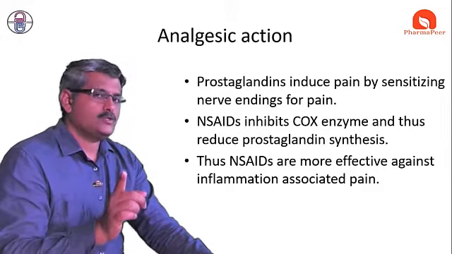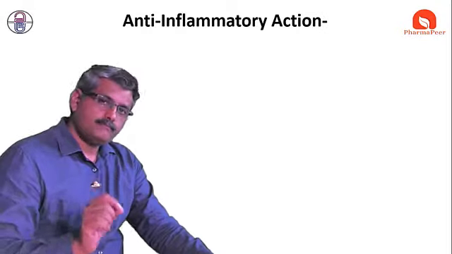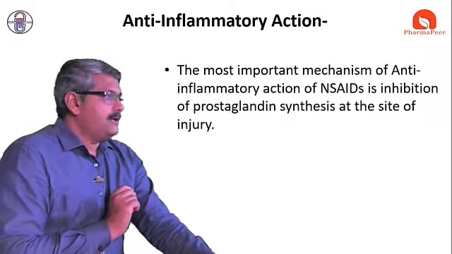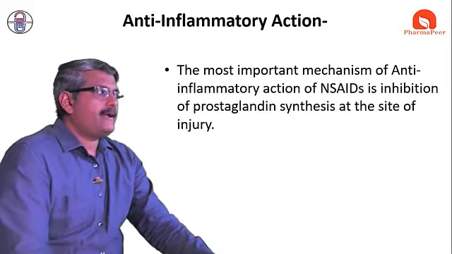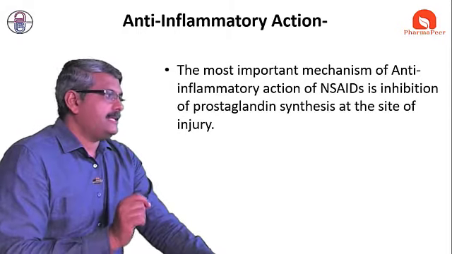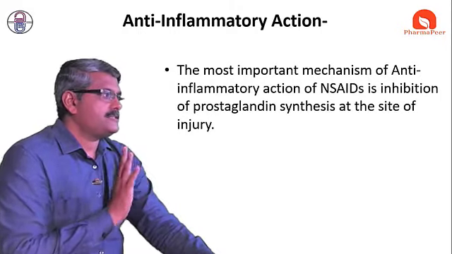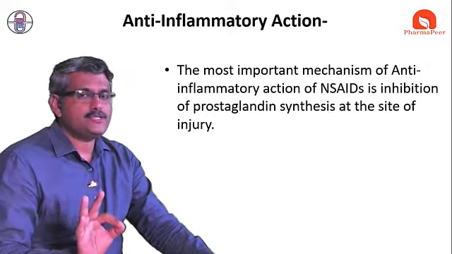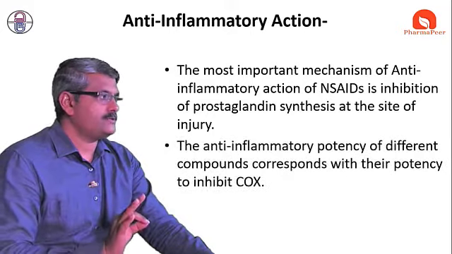In this manner, it also works as an analgesic. The most important mechanism of anti-inflammatory action of NSAIDs is inhibition of prostaglandin synthesis at the site of injury. That is the most important thing.